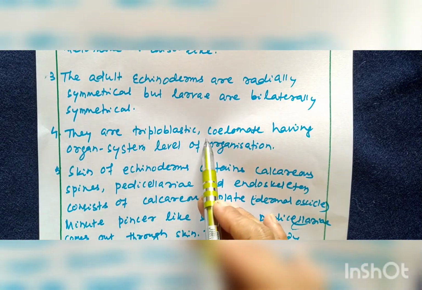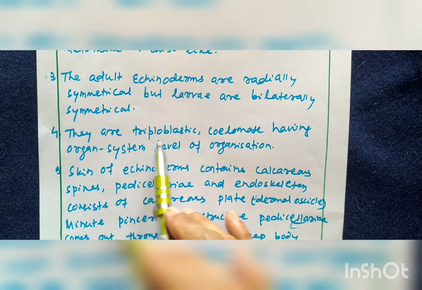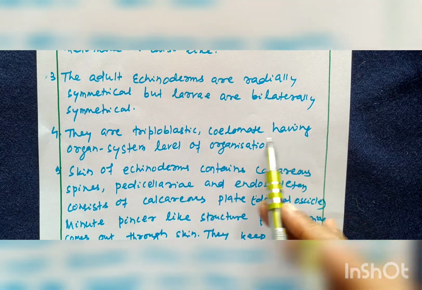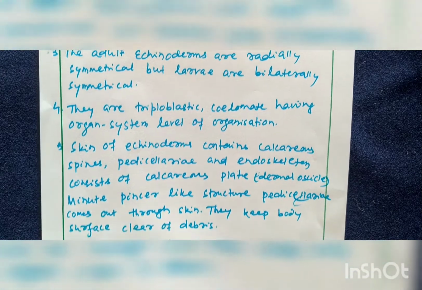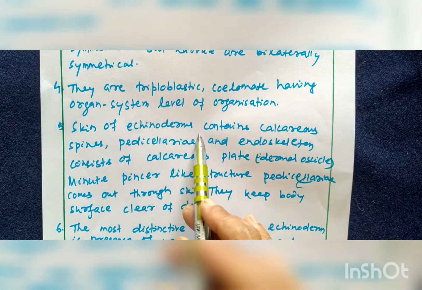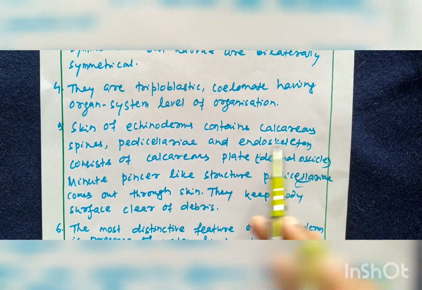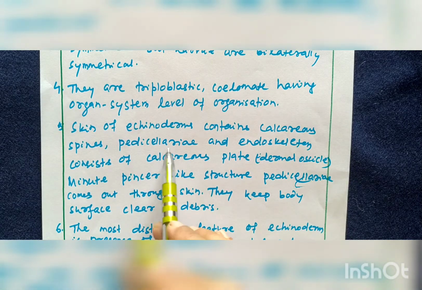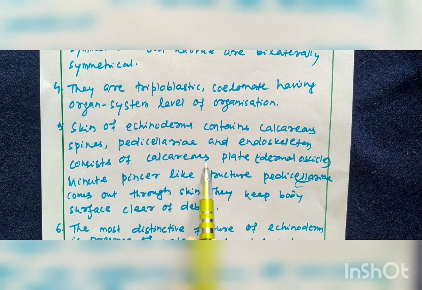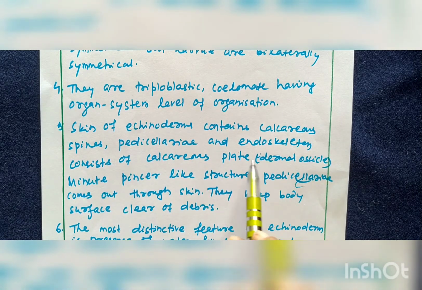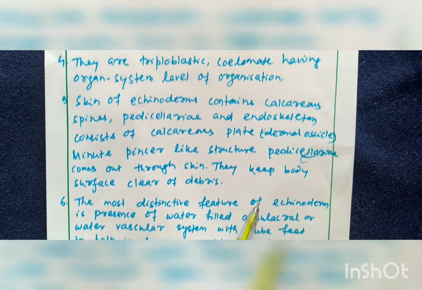They are triploblastic. Body have 3 layers. Coelomate, coelom present, having organ system level of organization. Skin of echinoderms contains calcareous spines, pedicelaria, and endoskeleton consists of calcareous plate or dermal ossicle.